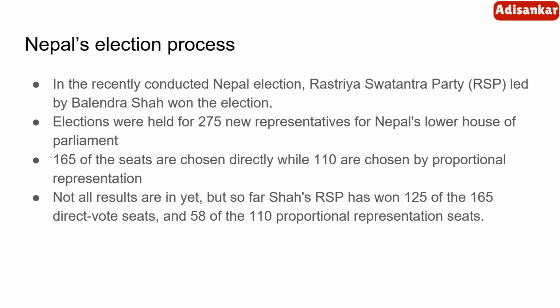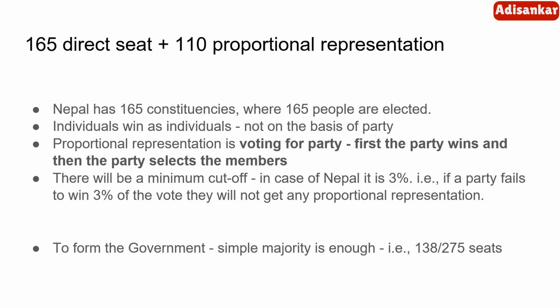Now, 165 of the seats are chosen directly, whereas 110 are chosen by proportional representation. As of now, not all results are in, but Mr. Balendra Shah's RSP party has won 125 out of the 165 direct seats and 58 out of the 110 proportional representation seats. Now, just a brief introduction.